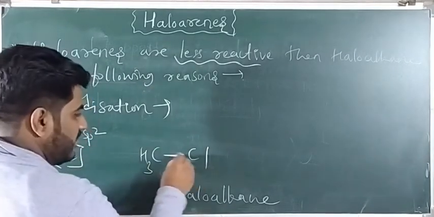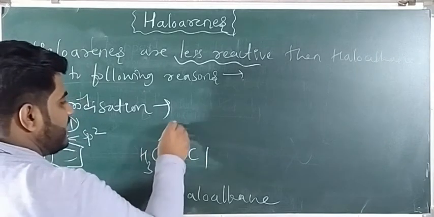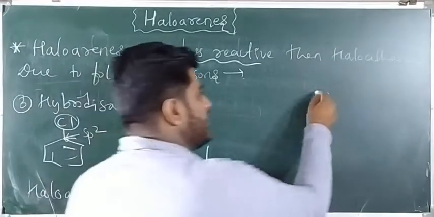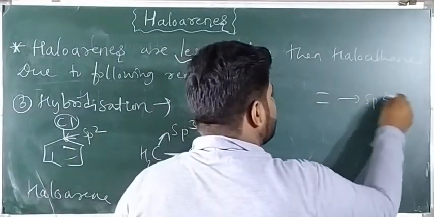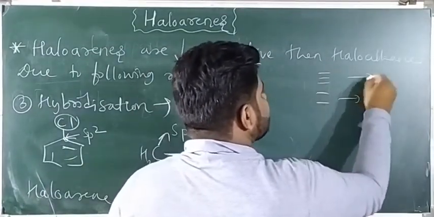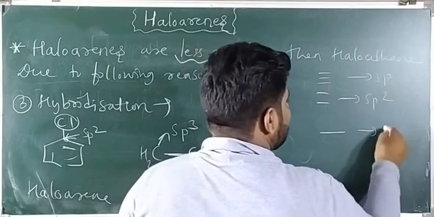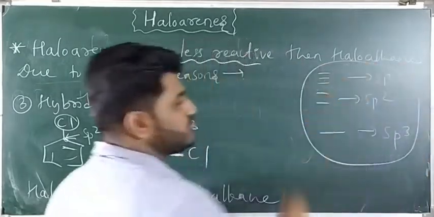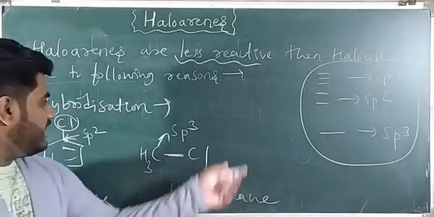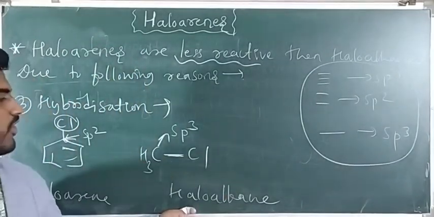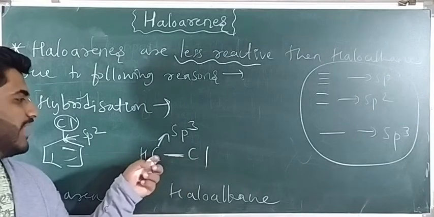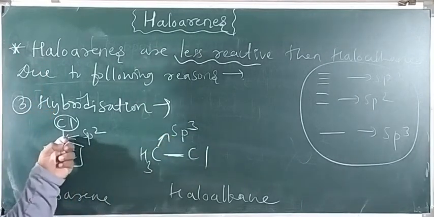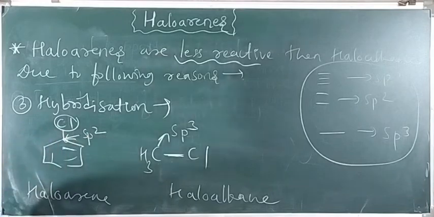Here chlorine is only singly bonded to carbon. This carbon is sp3 hybridized. Double bond means sp2, triple bond sp, single bond sp3 hybridization, right? You should know these basics. So in haloalkane, the chlorine is attached to an sp3 hybridized carbon, but in haloarene the chlorine is attached to an sp2 hybridized carbon.